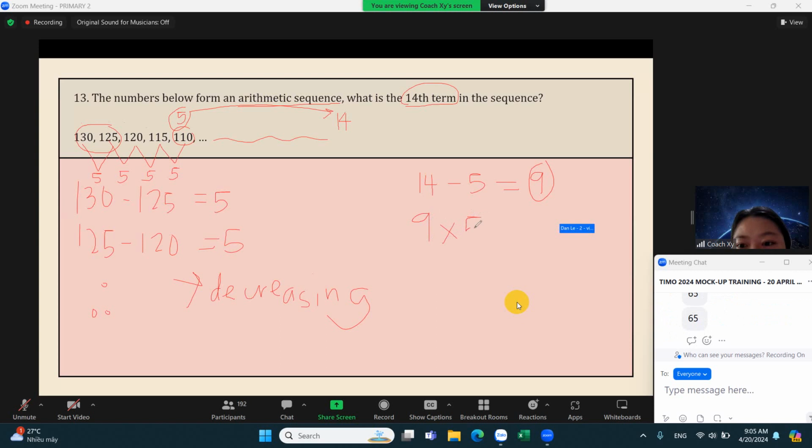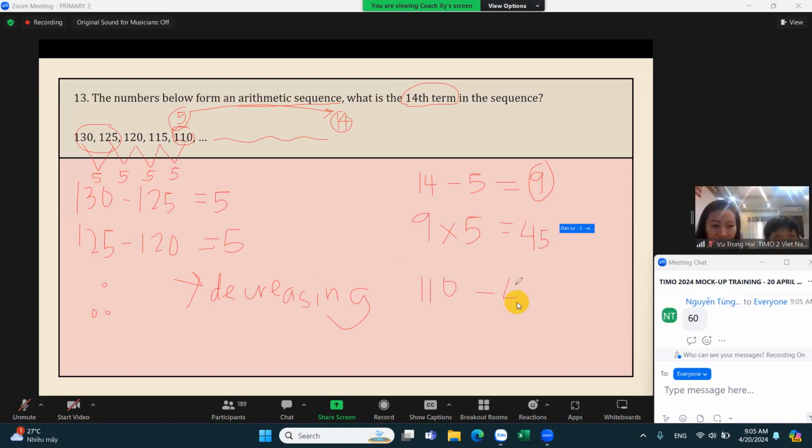So 9 times 5, that's 45. Now that is the difference between our 5th term and the 14th term. So we just have to subtract 45 from the 5th term to get the 14th term.